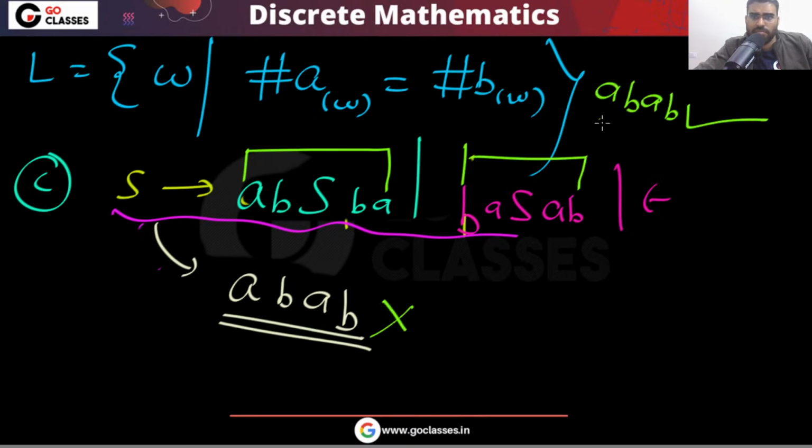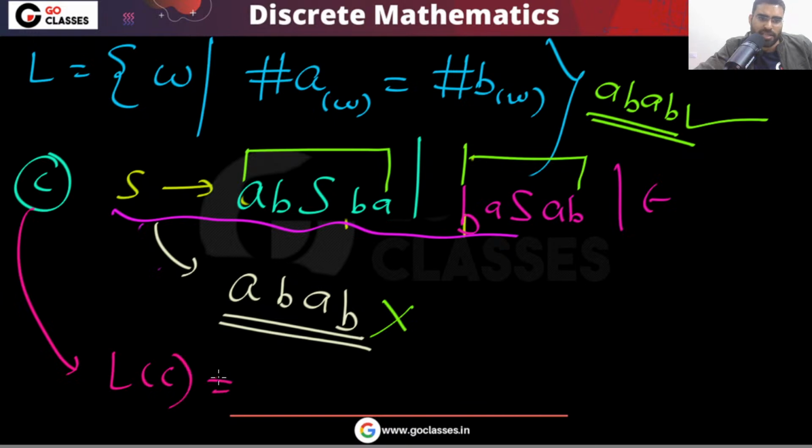So option C's language is not the same as L.